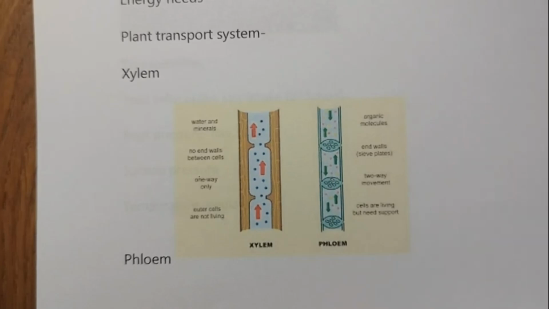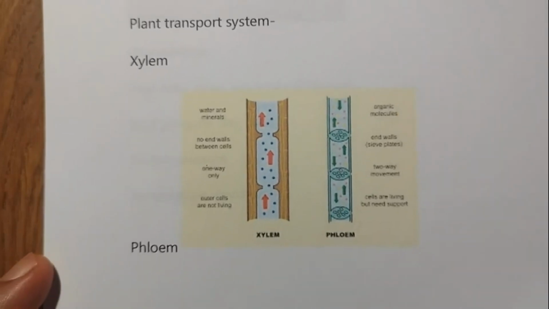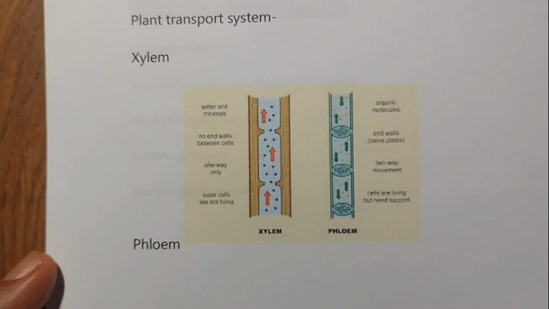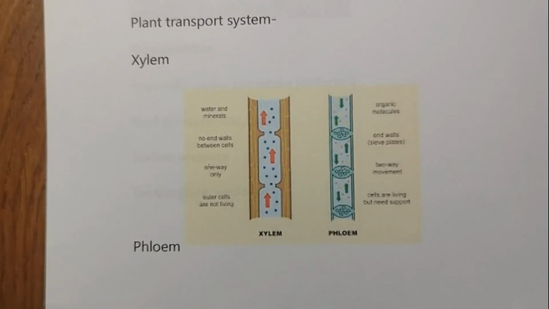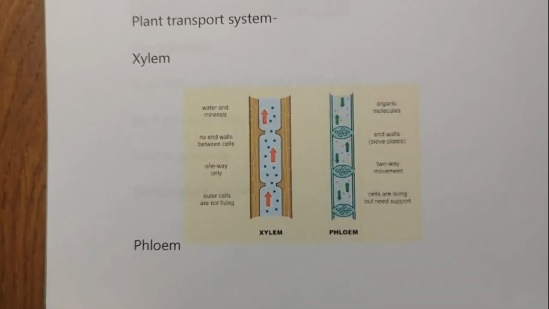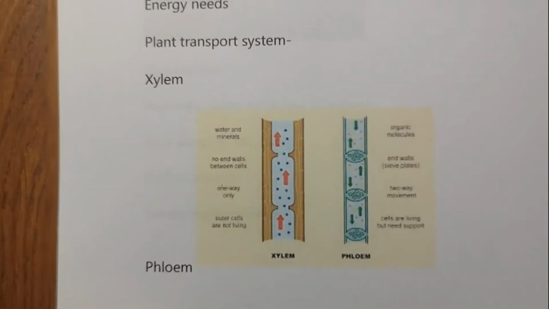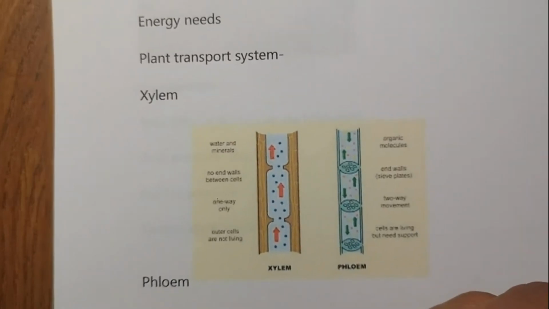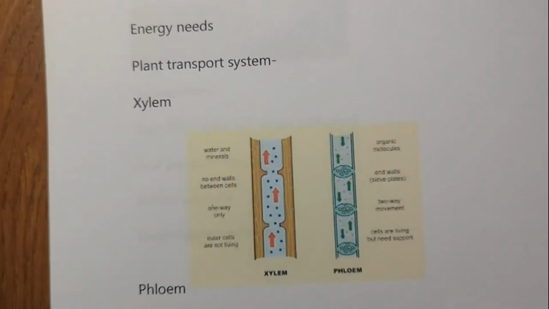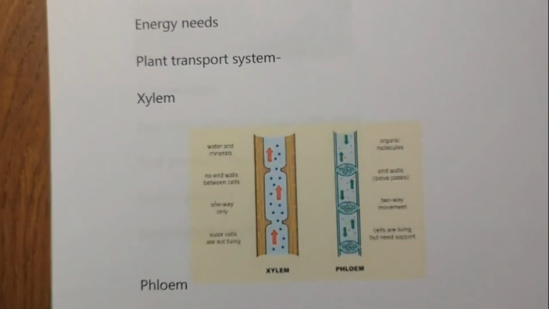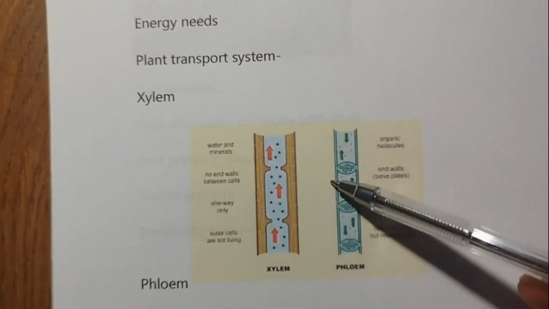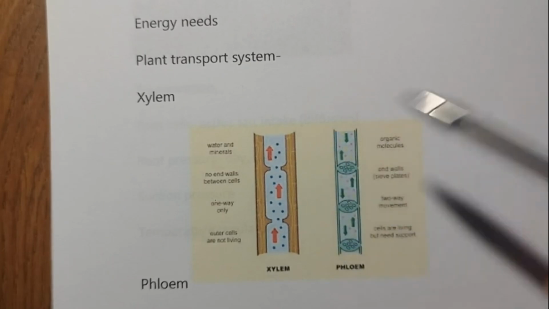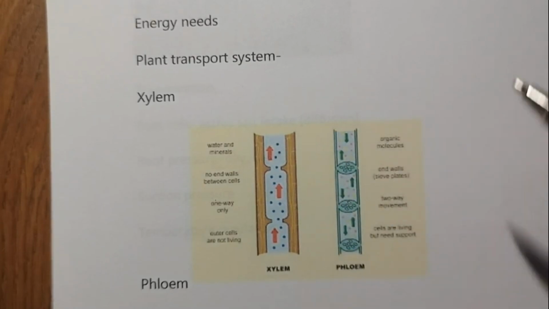Okay, so energy need is different between different body designs. Plants do not move. They are stationary, so their bodies have a large proportion of dead cells in many tissues, and that is why they have a low energy need and can use relatively slow transport systems. So these are not like human blood vessels or animal blood vessels. These are quite slow transport systems, and the distance is important.